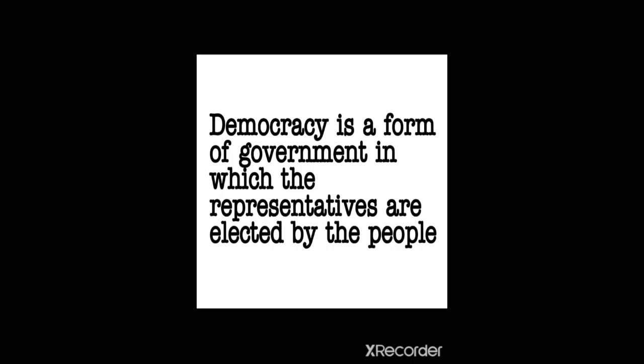The simple definition of democracy is: democracy is a form of government in which the representatives are elected by the people. So if we understand this definition in detail, it is a form of government. That means there are many forms of government in the world, like dictatorship, military rule, monarchy rule, and then democracy, in which the representatives, now who are representatives? Who are selected by the people and they would be ruling the country, those are known as representatives, and they are elected. That means they are selected by the people through the process of voting or election.